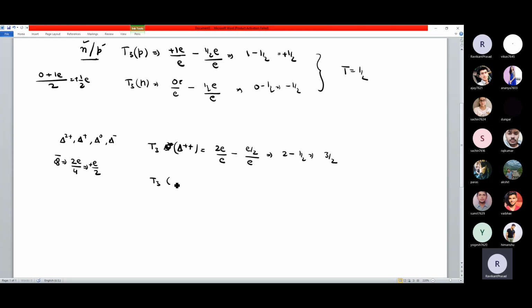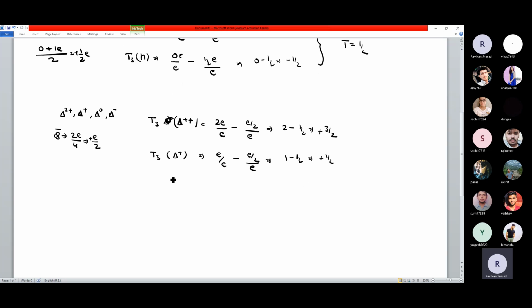T3 of delta plus. So that is equal to only one plus one charge is there. E minus average is same divided by E. So this will give me 1 minus half. So that is half. This is plus and this is plus. You can do the calculation for other two particles, that is first 0 के लिए करते हैं, उसके बाद minus के लिए करेंगे. So this is 0 and minus half. I will not write E again.